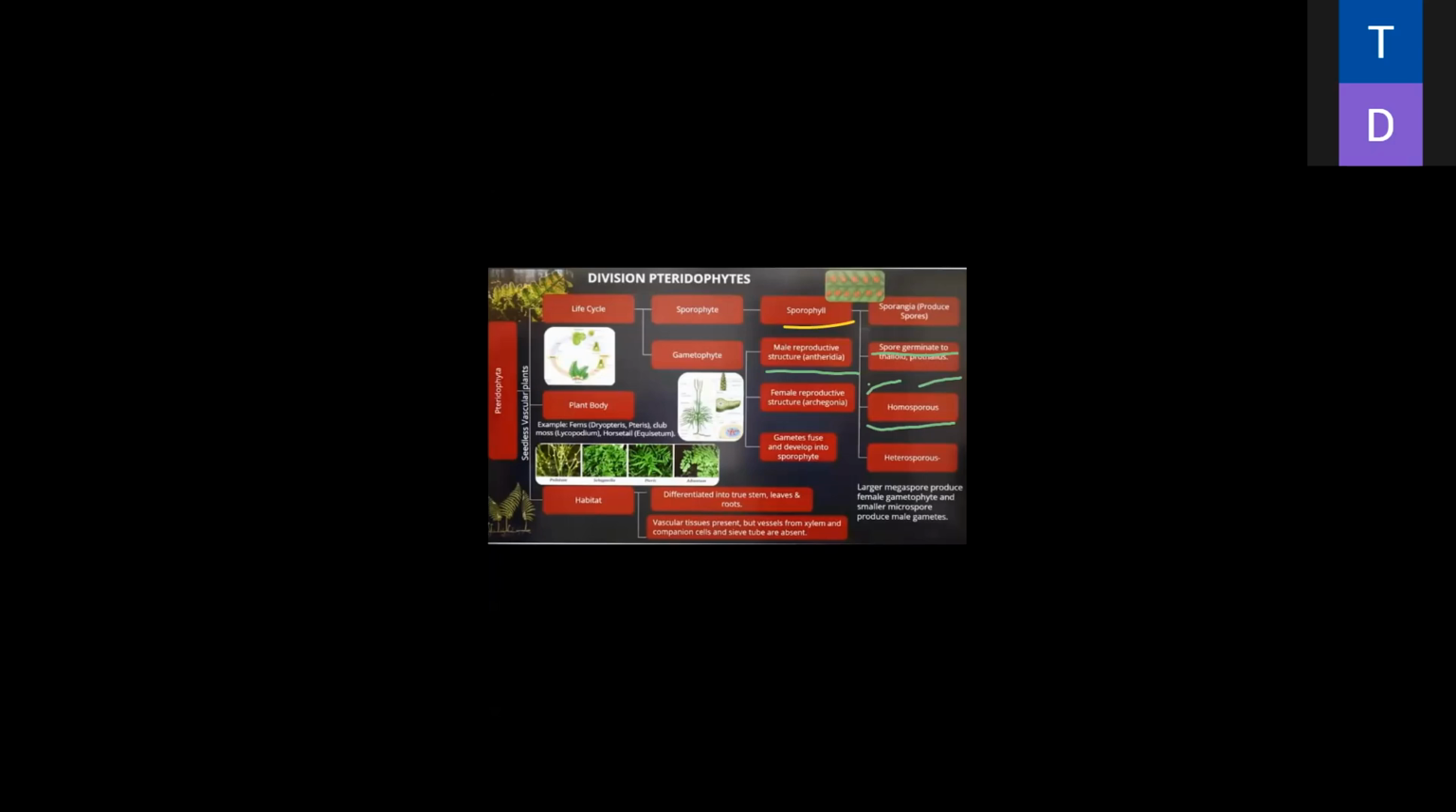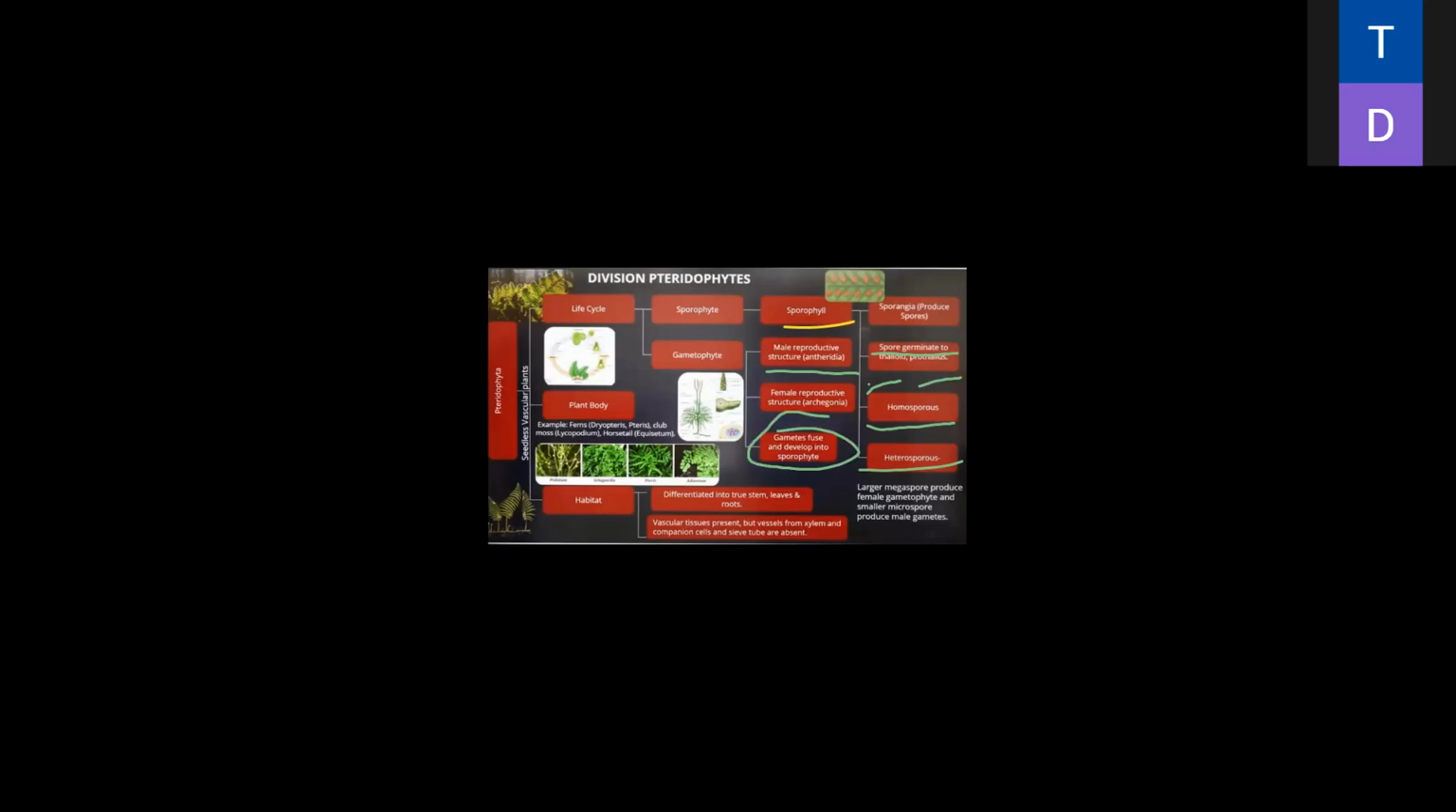When the spores show variation, they are called heterospores. When the spores do not show any variation, they are called homospores. Is it clear? When they produce spores, the gametes fuse and develop into the sporophyte.